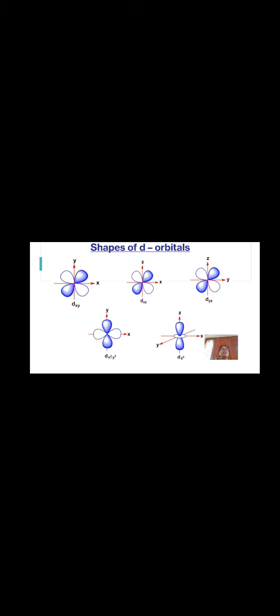When we see the 3D diagram of shapes of d orbitals, in dyz the lobes are present between the y and z axes. These are T2g, and these are Eg orbitals.